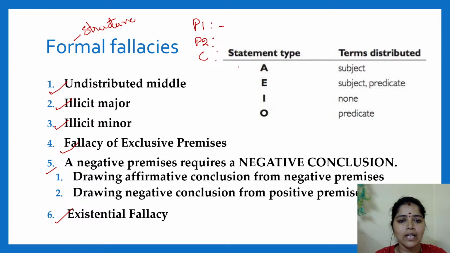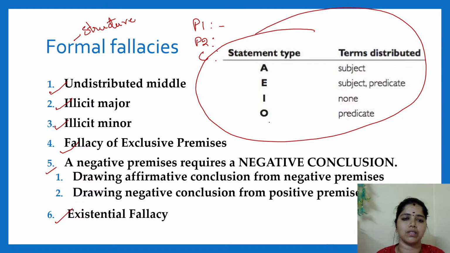So when we attend formal fallacies, simply draw this diagram, or remember this one. A type means the subject is distributed, E type means subject and predicate, I type means none, O type means predicate. You remember this distribution, so that if there is any mistake with this distribution, then we will say there is a fallacy. Now shall we start with the fallacies?